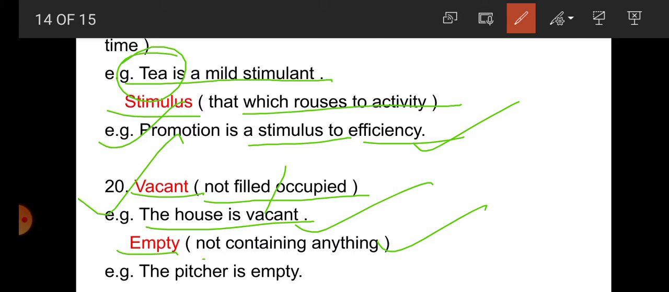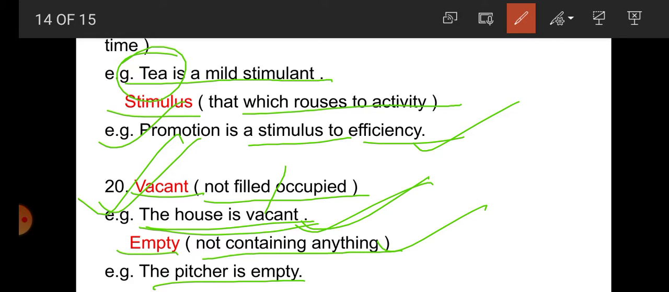Now empty means not containing anything. So the picture is empty, not containing anything, there is nothing in the picture. So we can write here that the picture is empty, the jug is empty, the bottle is empty. But the seats are vacant, the house is vacant. If the seats are not filled and not occupied by anyone, we can use vacant.